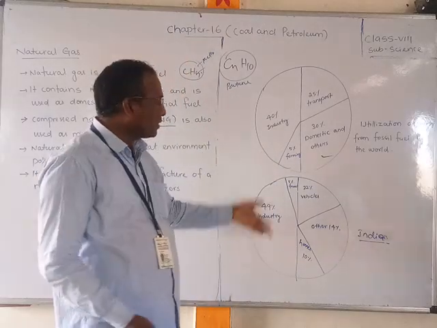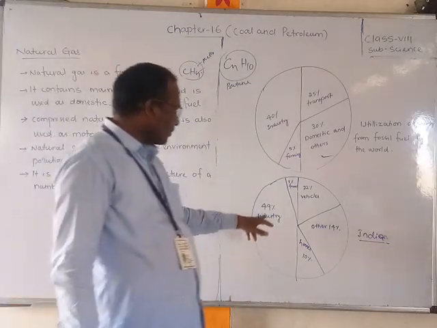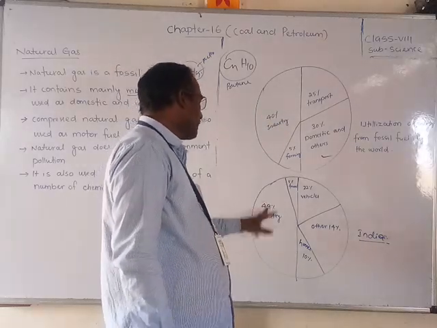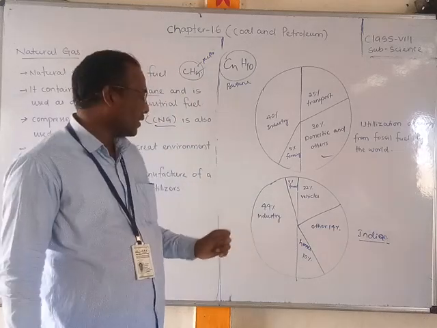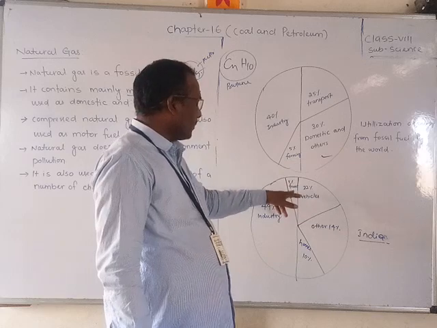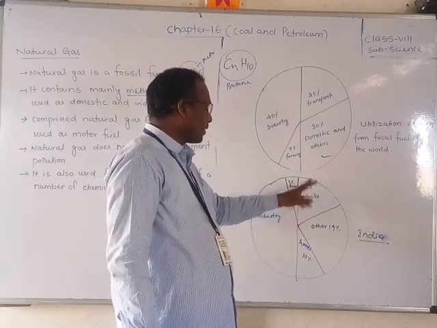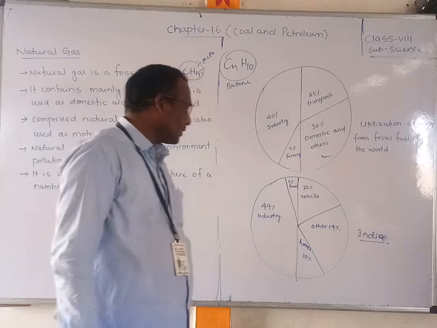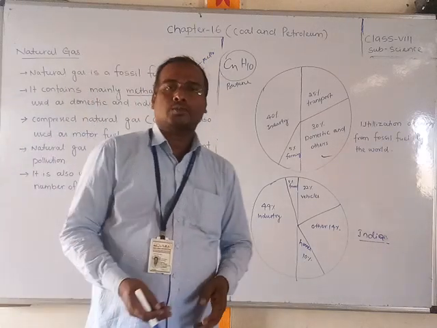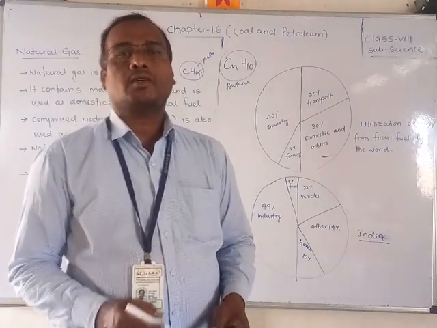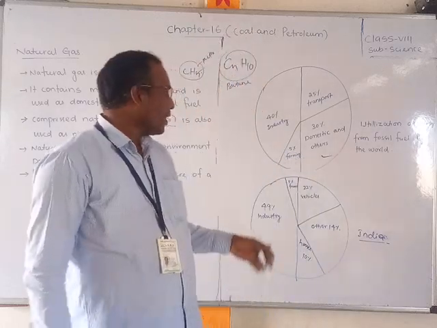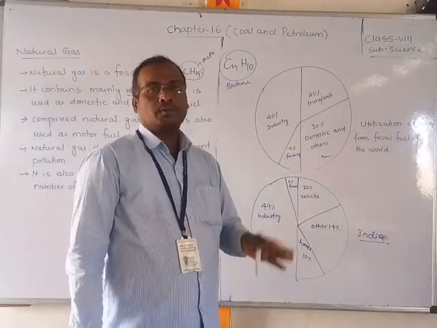But in India it varies. In the world, industry uses 40%, but in India a total of 49% is used in industry. Farming is the same, 5%, automobiles or vehicles 22%, other uses 14%, and homes 10%. These are the details of the pie charts on how people use fossil fuels.